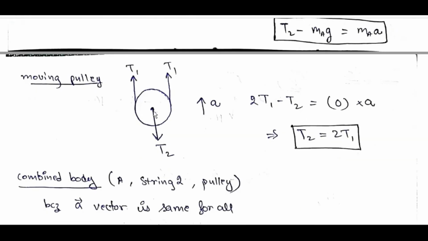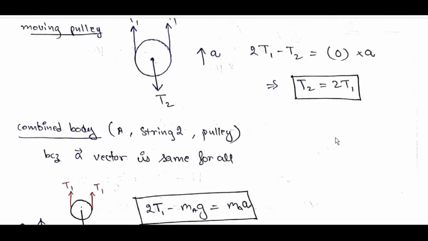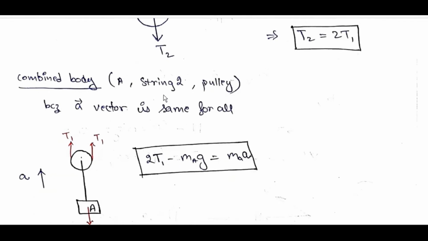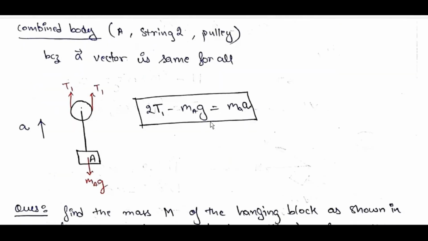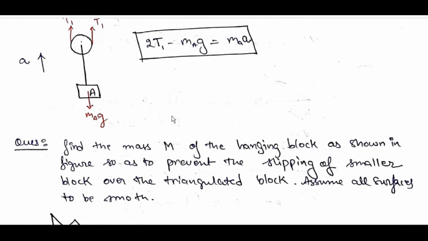Pulley: 2T1 minus T2 is equal to 0 into a, so as it is massless, T2 is equal to 2T1. Combined body and string, 2T1 pulls A, because a bar vector is the same for all. 2T1 minus m_A g is equal to m_A a.